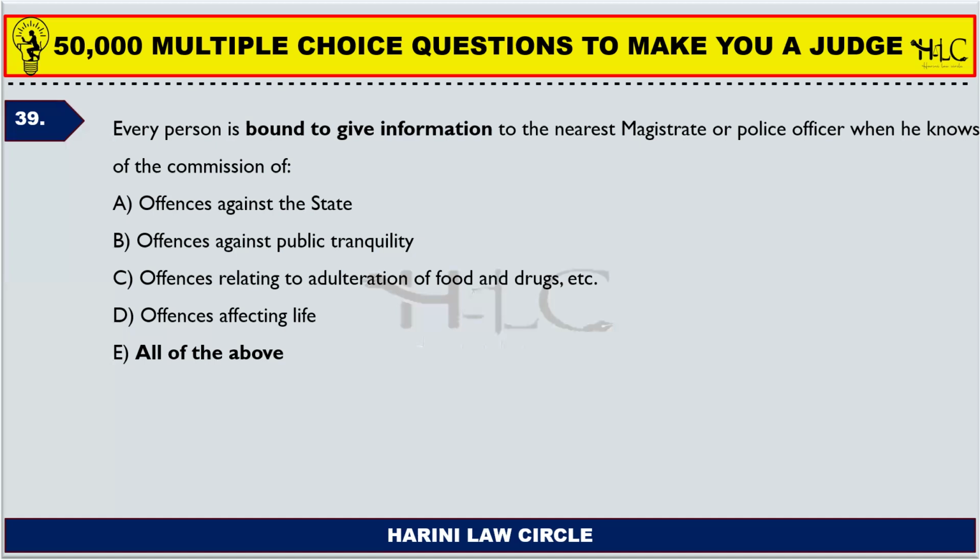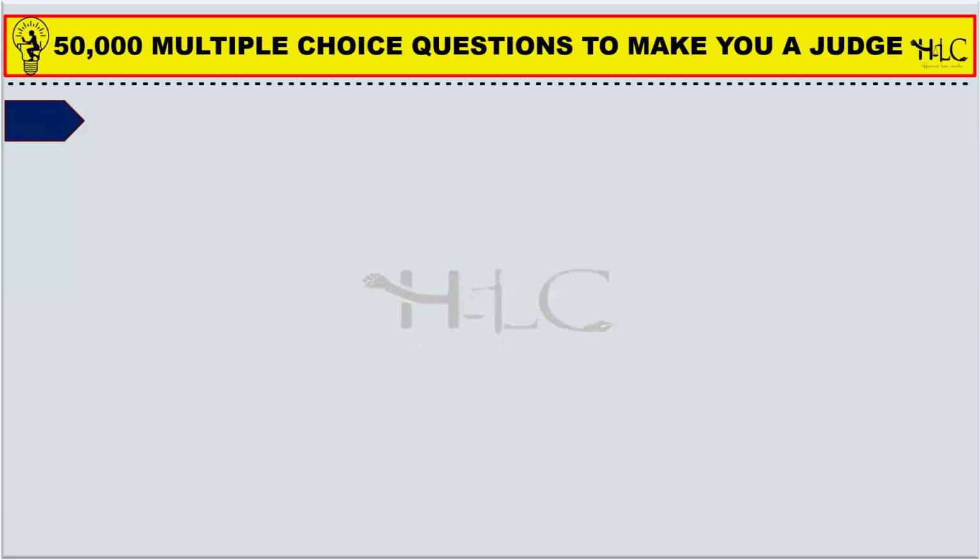Offenses affecting life. If someone attempts to kill someone, or if someone attempts to steal the property of someone, if someone attempts or commits dacoity, then watching this, you should not move away. You are bound to give such information to the nearest magistrate or police officer when you know that the commission of an offense or an attempt to commit an offense has been made. All of the above are correct.